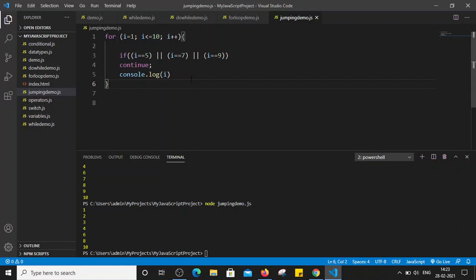Right. So the difference between break and continue is that break will immediately exit the loop as soon as that condition matches, and it will not perform further iterations. So break will basically break the loop and come out of the loop, whereas continue will skip the execution only for that specific condition, but it will move to the next iteration directly, right? So that is the basic difference between break and continue statements. So this is how the jumping statements work.